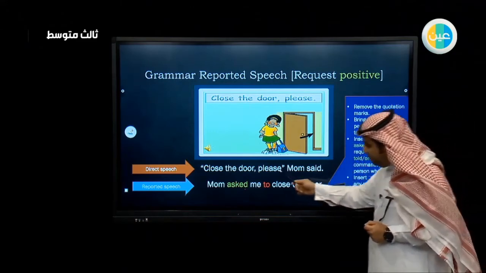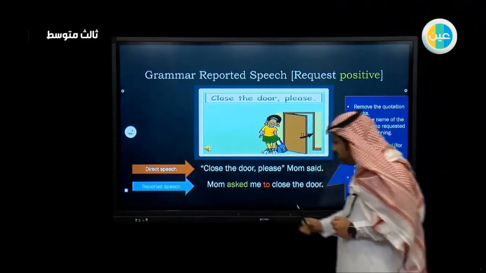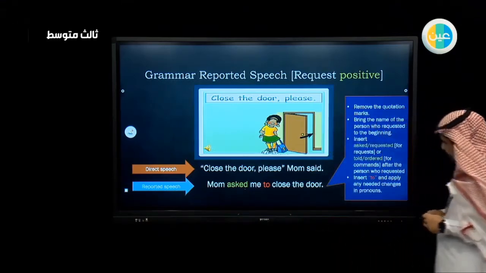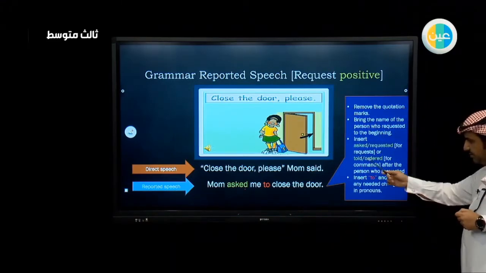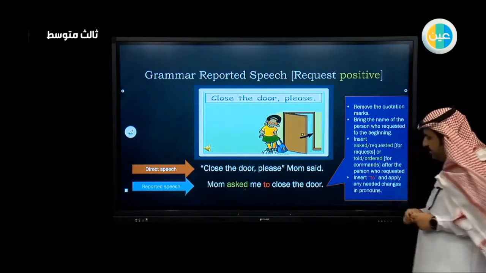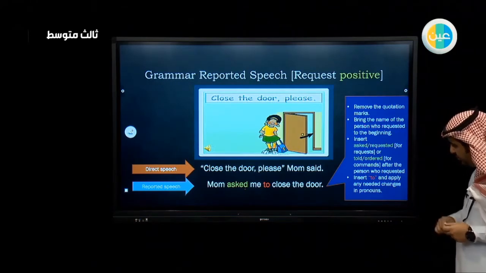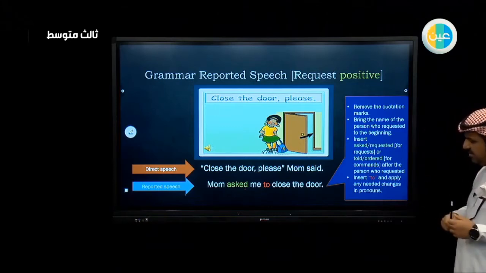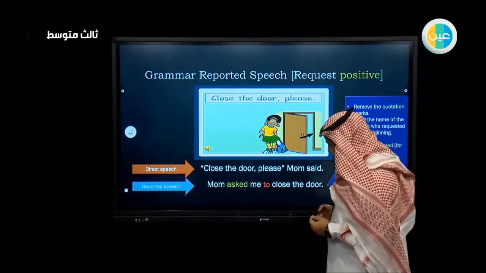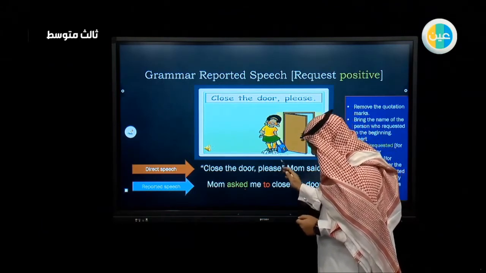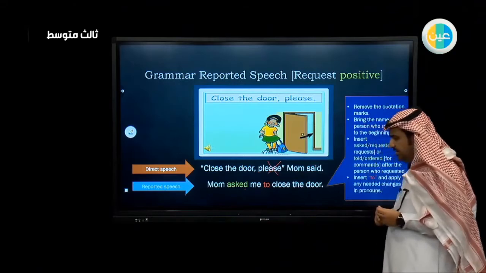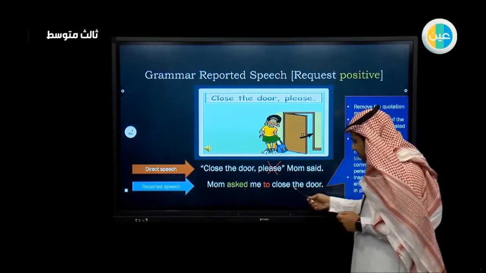As this is a request, we use asked, or maybe I can use requested. I will not use told or ordered because this is not a command, this is a request. We also insert the word to, and we apply any changes that we need in the sentence. Add to that, I remove the word please. So Mom asked me to close the door.